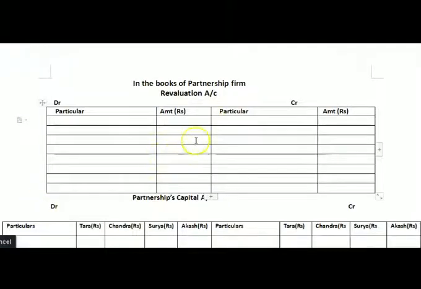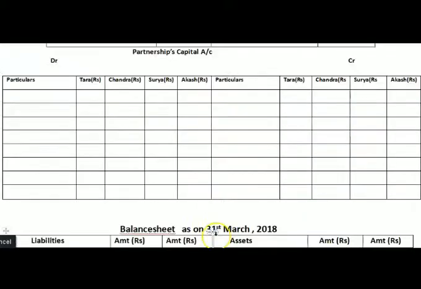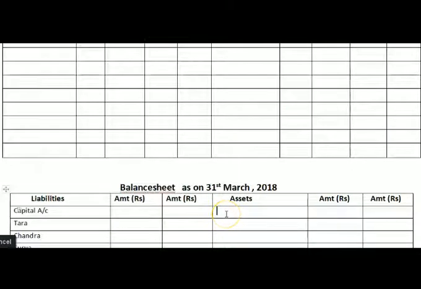Let us begin with the sum here. In this sum, they have asked to prepare journal entries and balance sheet, but we have to prepare the revaluation account and partners' capital account to know the balance of profit and loss or partners' capital. So let us start with posting from the asset side. They have given furniture here, so we will write furniture. In the amount column, the amount will come here, 30,000 rupees.